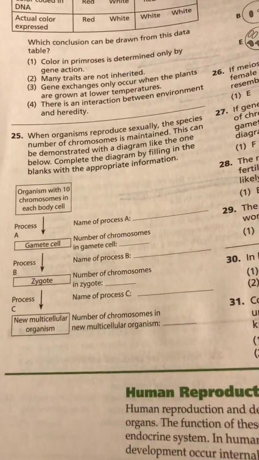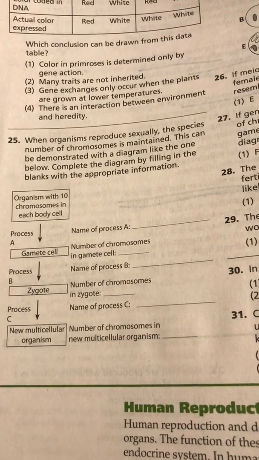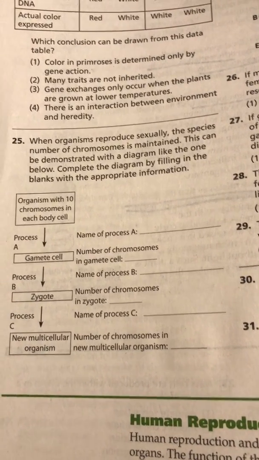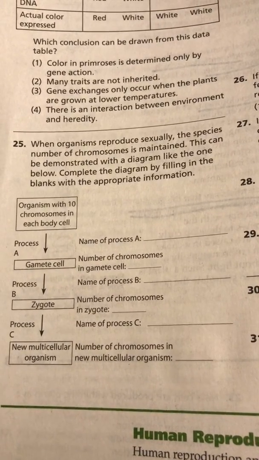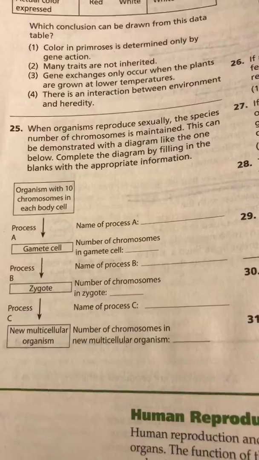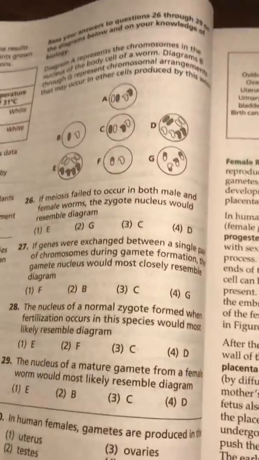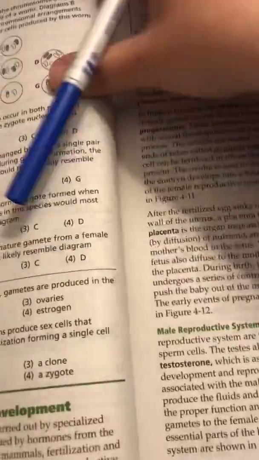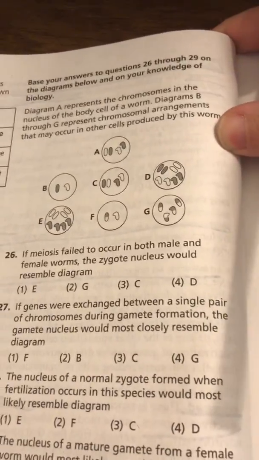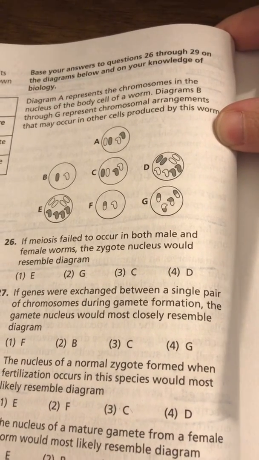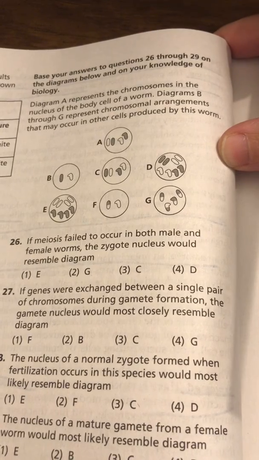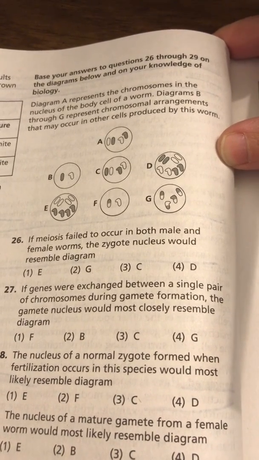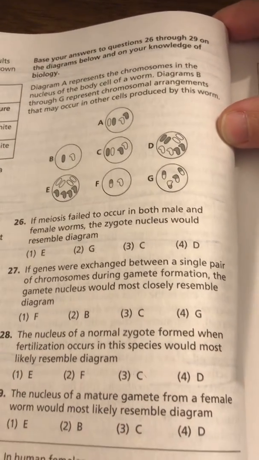Number 25. When organisms reproduce sexually, the species number of chromosomes is maintained. This can be demonstrated with a diagram like the one below. Complete the diagram by filling in the appropriate information in the blanks. Numbers 26, 27, 28, and 29 are based on this diagram. Diagram A represents the chromosomes in the nucleus of the body cell of a worm. Diagrams B through G represent chromosomal arrangements that may occur in the other cells produced by this worm.